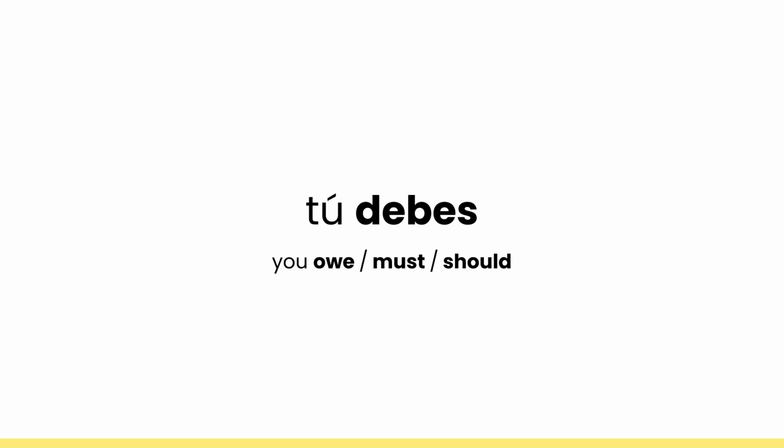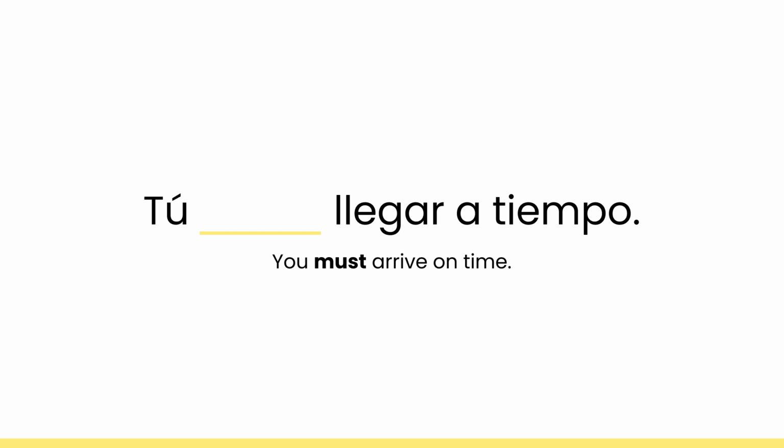Alright, then the next conjugation is the tú form, which is tú debes. You owe, you must, or you should. Tú debes. So for example, if you want to say you must arrive on time, you would say tú debes llegar a tiempo. You must arrive on time, or you should arrive on time.